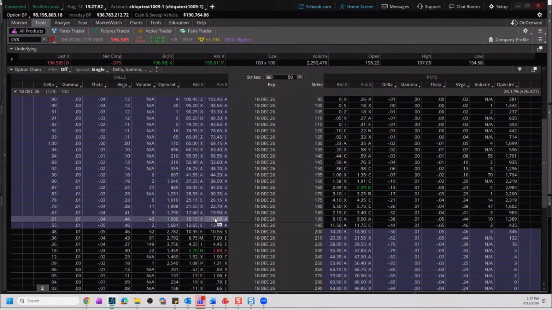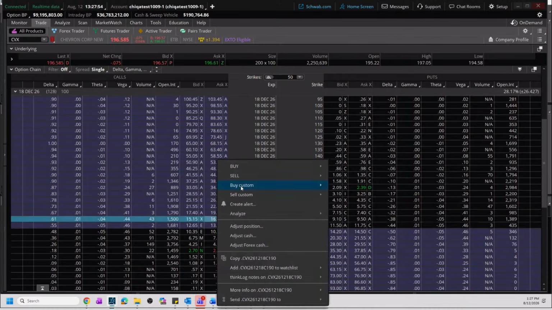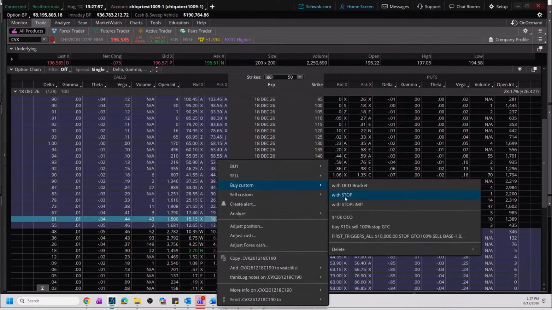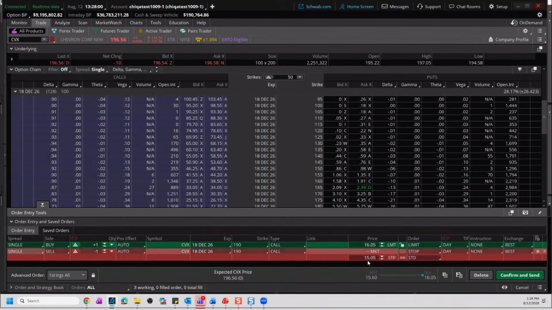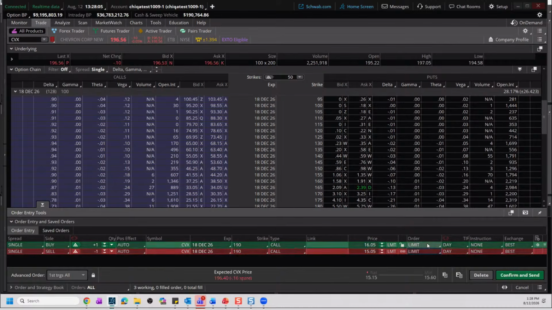So we're going to look at this one here, and I'm going to right click on this and go to buy custom, and I'm just going to use with stop in this case. Okay. And so I'm actually going to change this to a limit on the upside. So this is going to change this to a first triggers all. So remember that we started with an account size of about 200,000, and we could risk up to $2,000 in any one trade. Now our trade size can only be up to $10,000.